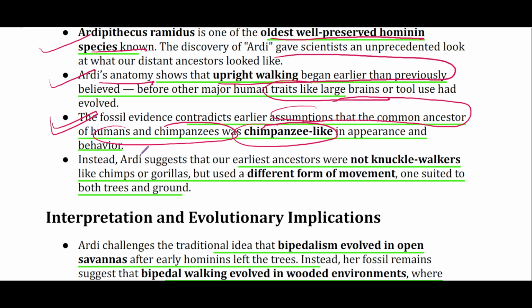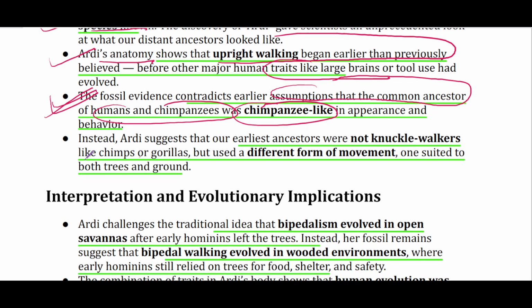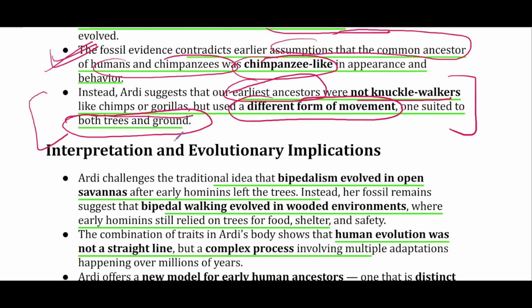So this refutes the earlier argument and suggests that our ancestor, the earliest ancestor that diverged from chimpanzee, were not knuckle walkers like chimpanzees or gorilla, but they might have used a different form of movement, a mixture lifestyle, a transitional feature that included both arboreal and ground-based lifestyle.